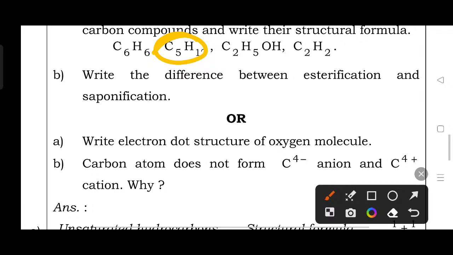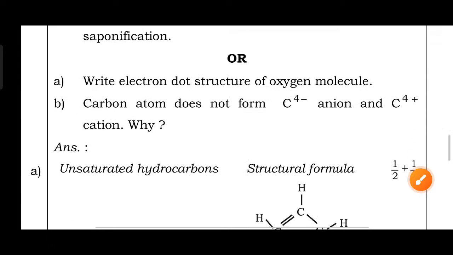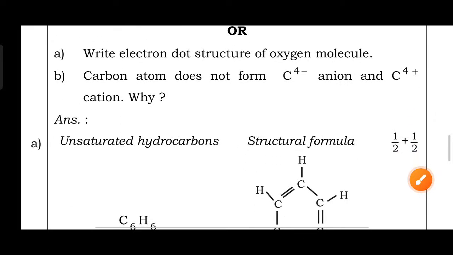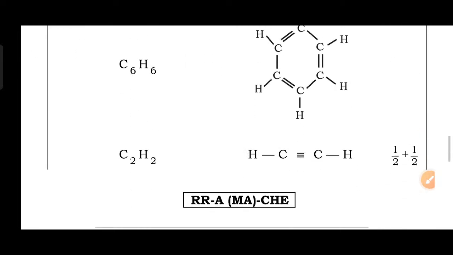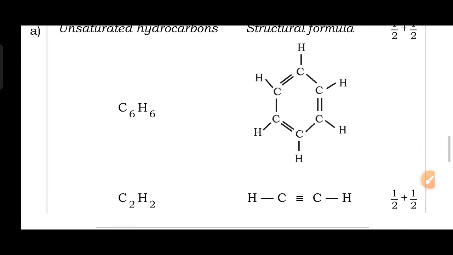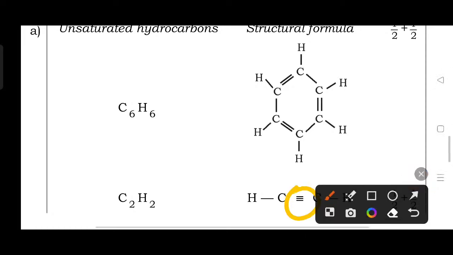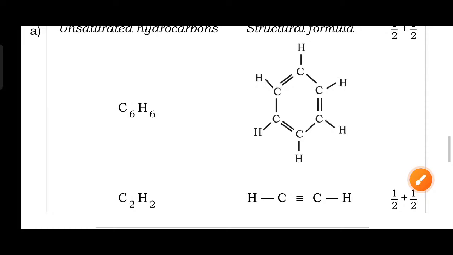Then benzene and ethyne, these are unsaturated hydrocarbons, C6H6 and C2H2. C2H2 because it contains a triple bond, and in benzene alternate double bonds. That's why they are unsaturated.